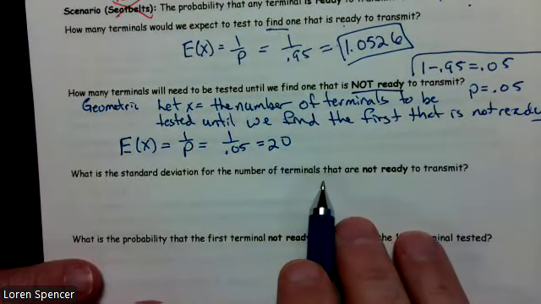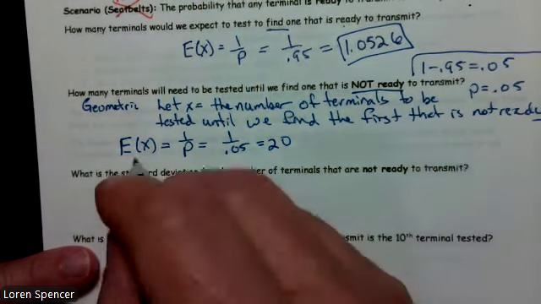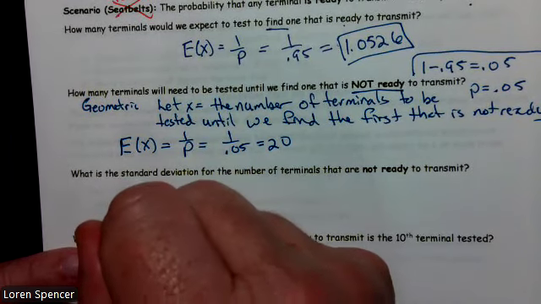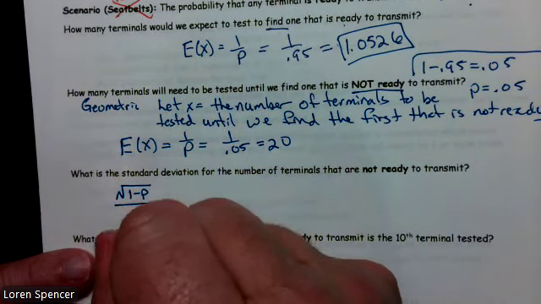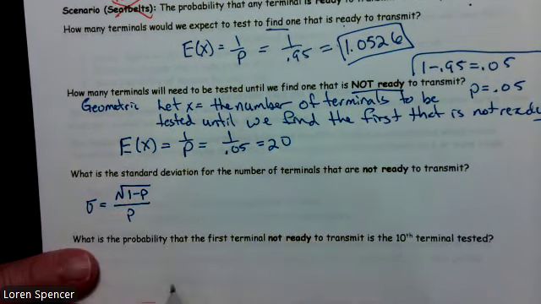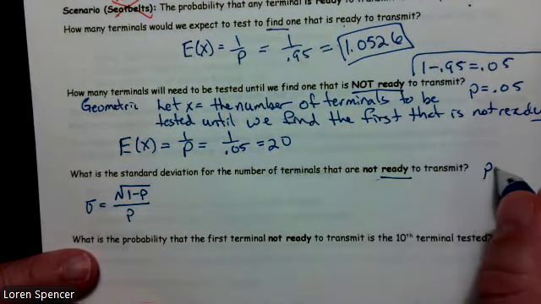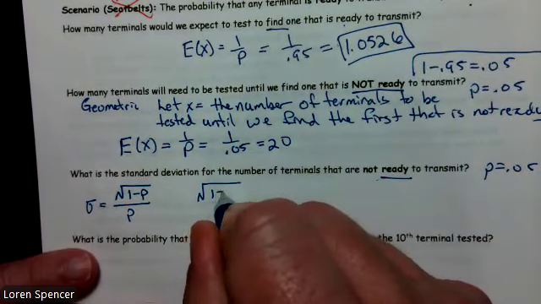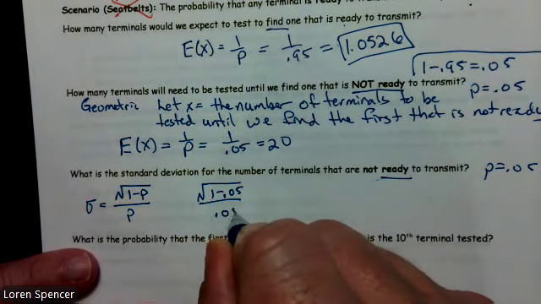What is the standard deviation of terminals that are not ready to transmit? Well, the standard deviation formula for a geometric is the square root of 1 minus p, over p. In this case, this is not ready to transmit, and we know that p is 0.05. It's going to be 1 minus 0.05 under the radical, divided by 0.05.